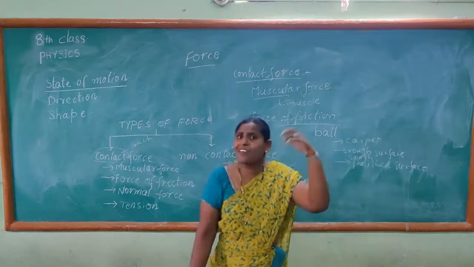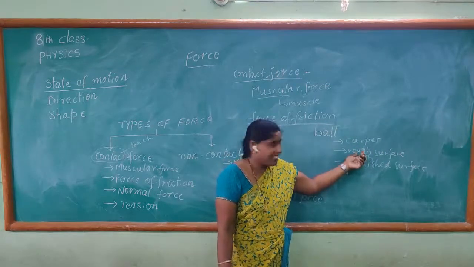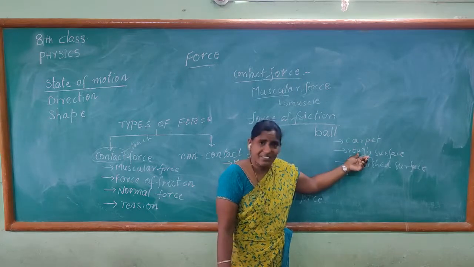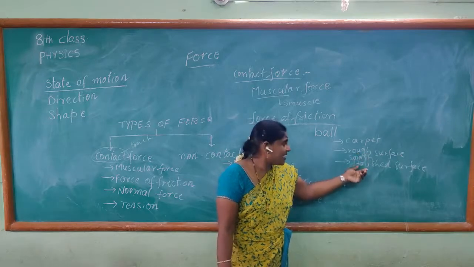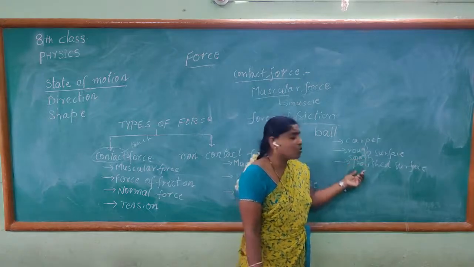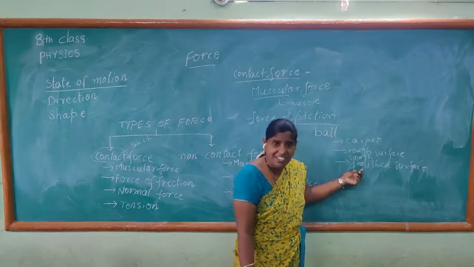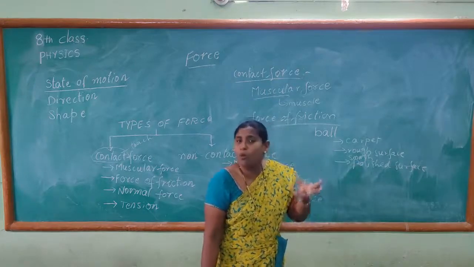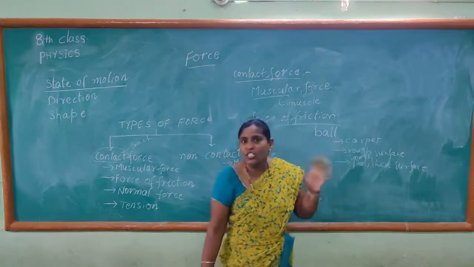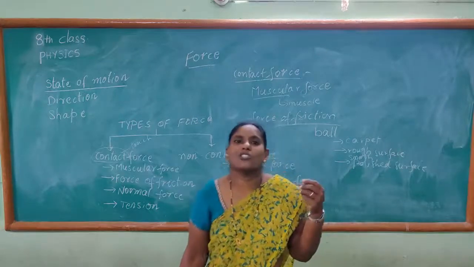So, the more the roughness we have in the first case and second case, the more friction there will be. The lesser the friction, as in the third case, the smooth surface. When it is a smooth surface, there is less friction, so the ball moves easily. On the rough surface, the bodies cannot move. On the smooth surface, the bodies can move easily because of less friction.